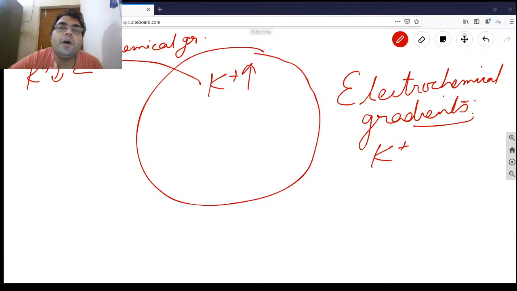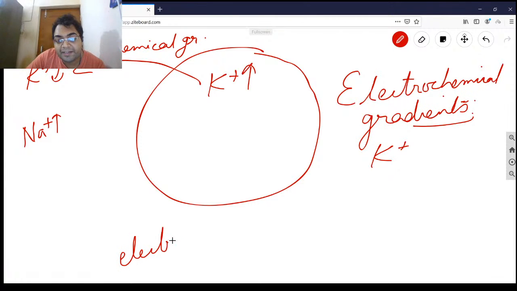However, the electrical gradient opposes this movement. How? Because K plus inside the cell is attracted to the negative charges on the inside of the plasma membrane. Listen to this sentence very carefully. It is also repelled by the positive charges on the outside of the plasma membrane, because Na plus is a lot outside. So when I'm talking about electrical gradient, it means charge only.